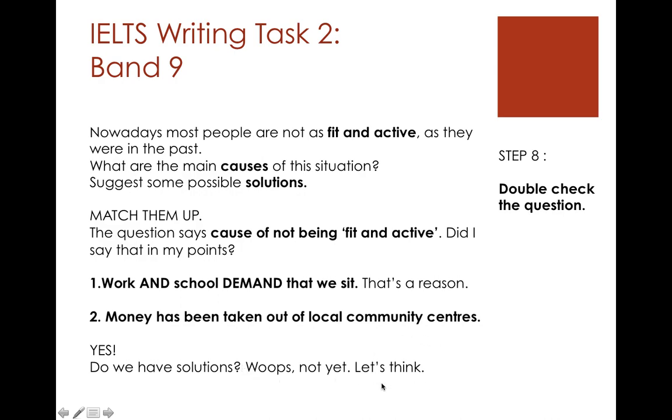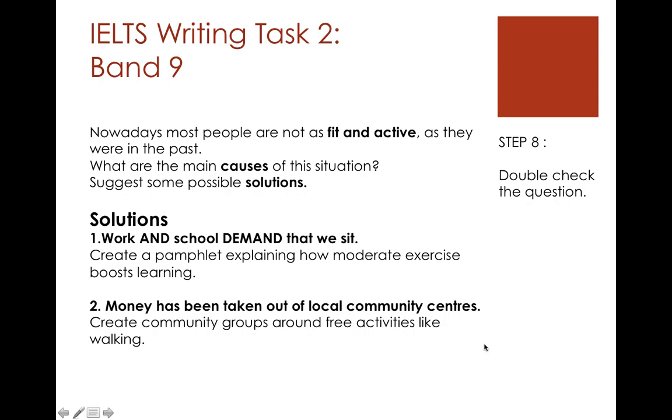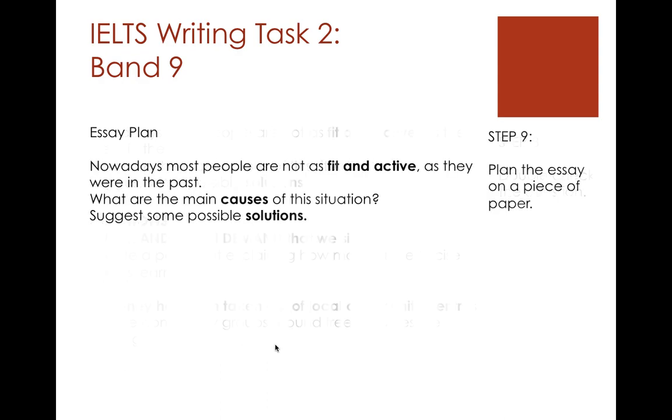Oh, not yet. Well, let's have a think about it. See if you can come up with your own. Put them in the comments. Come up with your own solutions to them. I'll show you the ones I've done. So here we go. Here's the solutions. Create a pamphlet, which is a small piece of paper. Good for your vocabulary mark. Explaining how moderate exercise boosts learning. And we'll give it to the community. 2, create community groups around free activities like walking. There we go. Easy solutions, easy to explain, answers the question.